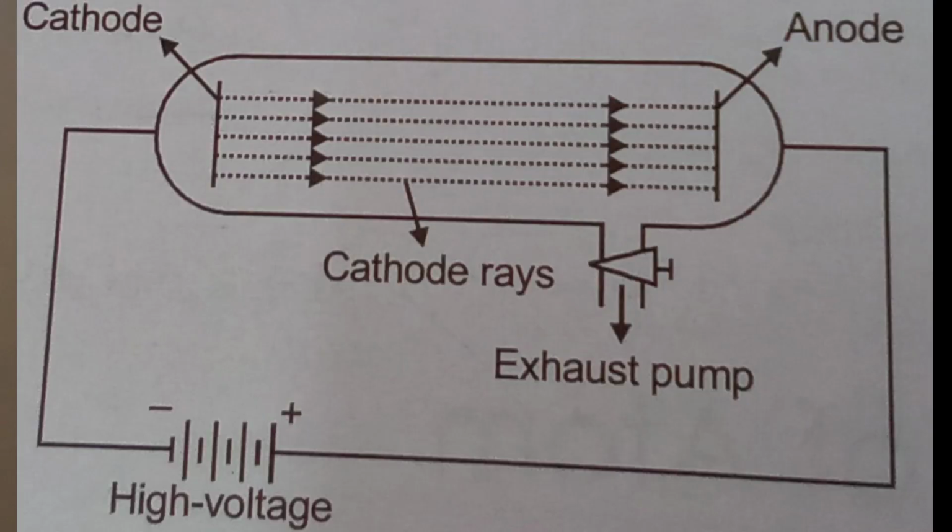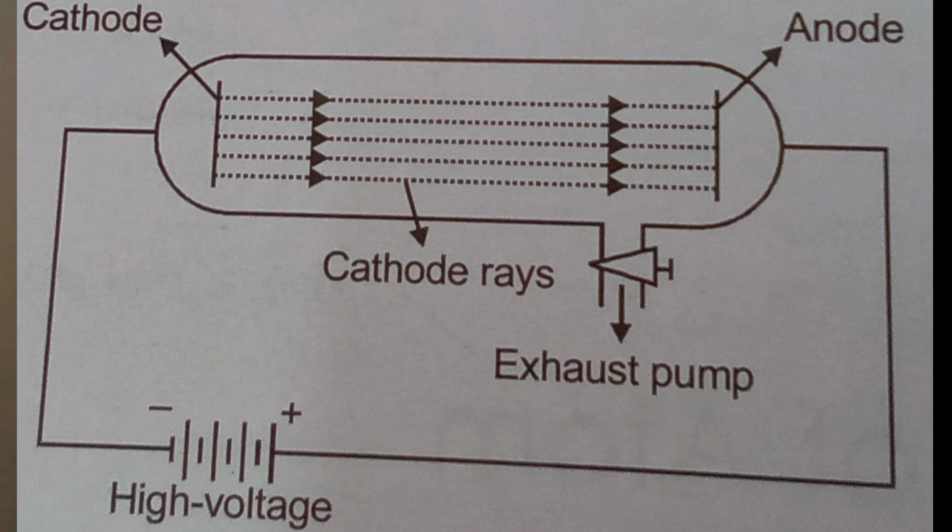It's a simple device, a cylindrical glass tube. What was the observation? When the gas in the tube was subjected to very low pressure by a vacuum pump and a very high voltage of around 10,000 volts was applied, current flows through the circuit. They also observed a stream of particles moving in the tube from cathode to anode. This stream of particles was known as cathode rays.